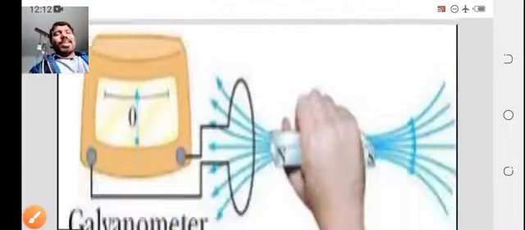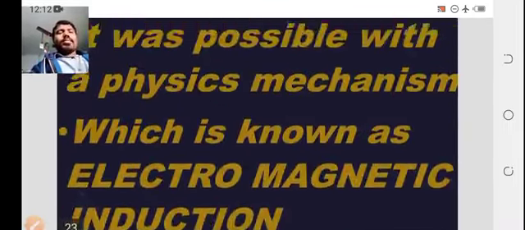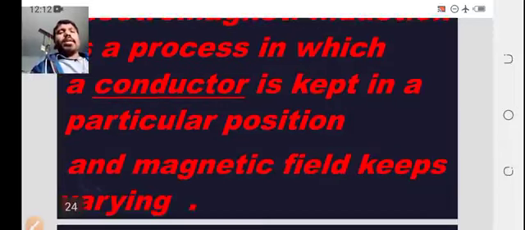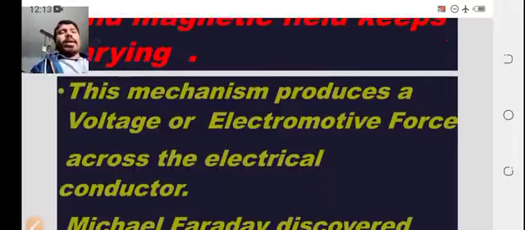Electromagnetic induction is a process in which a conductor is kept in a particular position and the magnetic field keeps varying. This mechanism produces voltage, or electromotive force, across the electrical conductor.